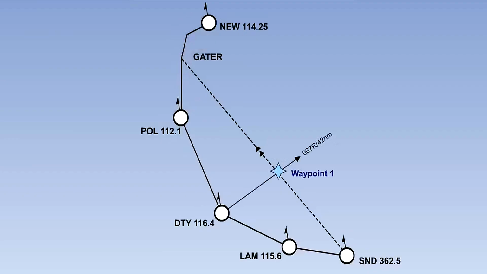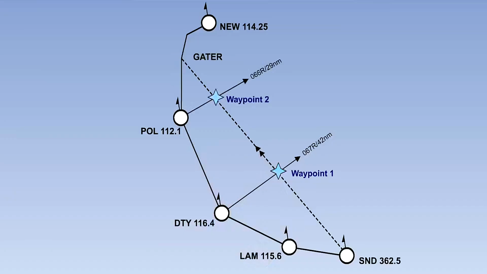The RNAV system allows the pilot to create waypoints, called phantom stations, based on range and bearing information from the VOR and DMEs. He then flies a straight line between the waypoints. The first waypoint has a bearing of 067 degrees from the DTY VOR, so it is on the 067 radial, and it is 42 nautical miles away from the beacon. The pilot selects the waypoints, plots, then measures range and bearing from the VOR/DME.